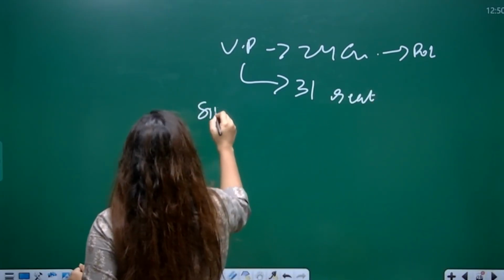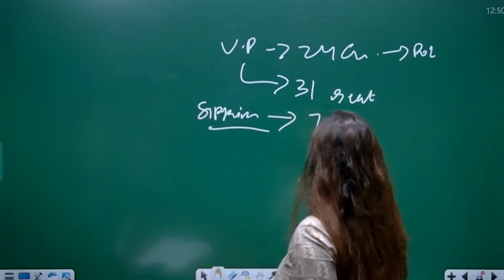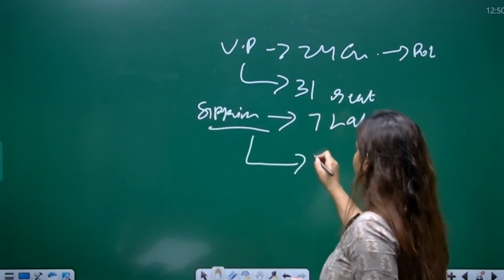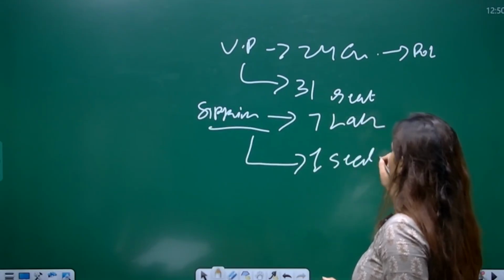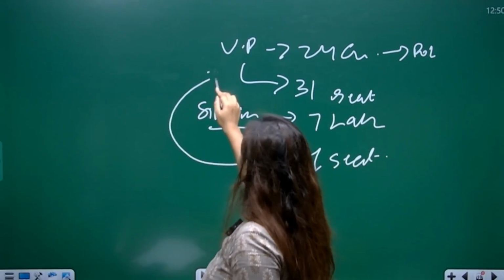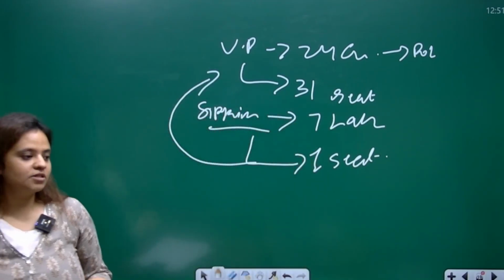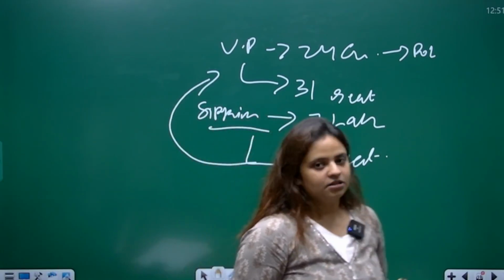In case of Sikkim, the population is 7 lakh, and we have given it 1 seat. Now, if we had chosen the first criteria and given Uttar Pradesh 1 seat, it would not be able to represent itself as it is represented by Sikkim.